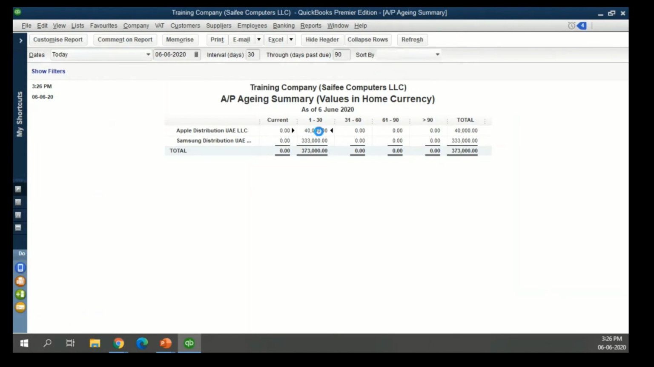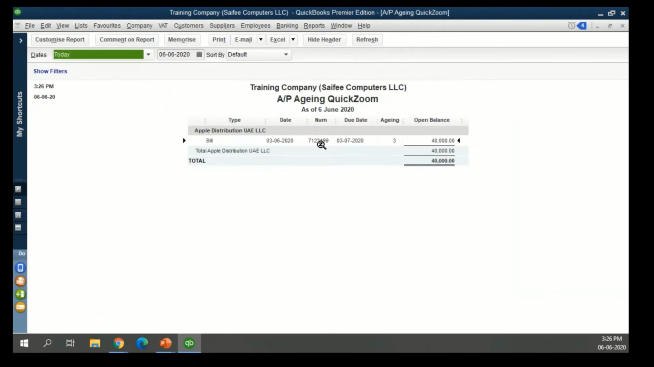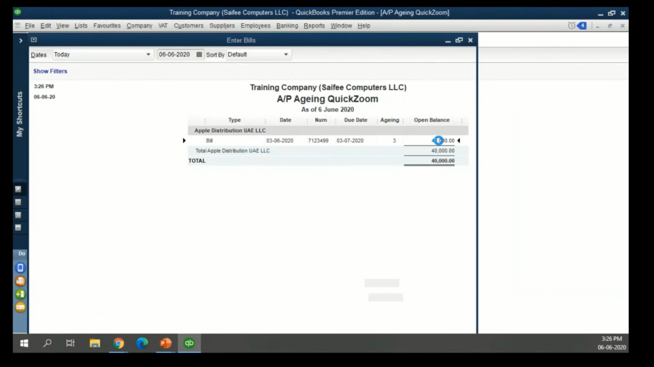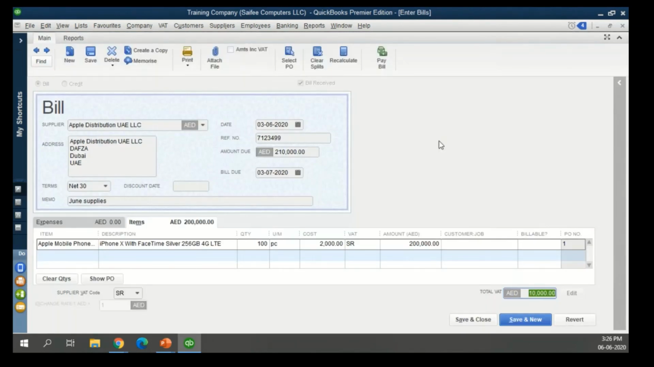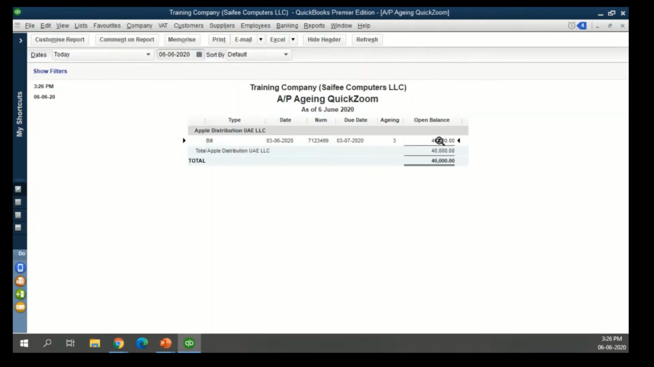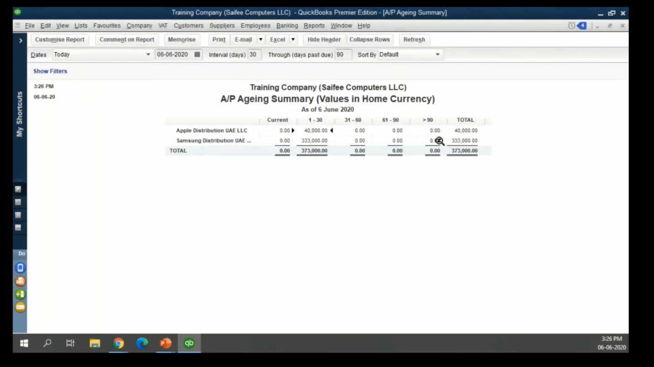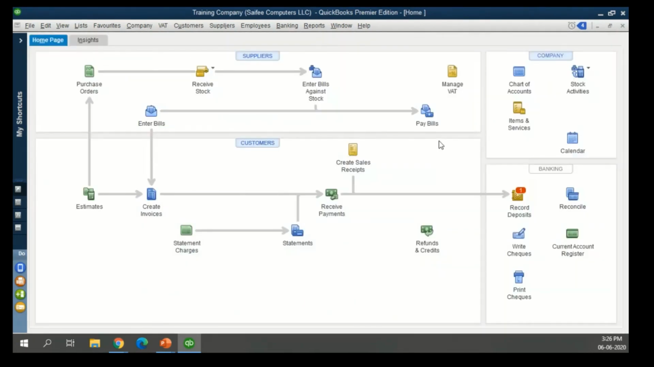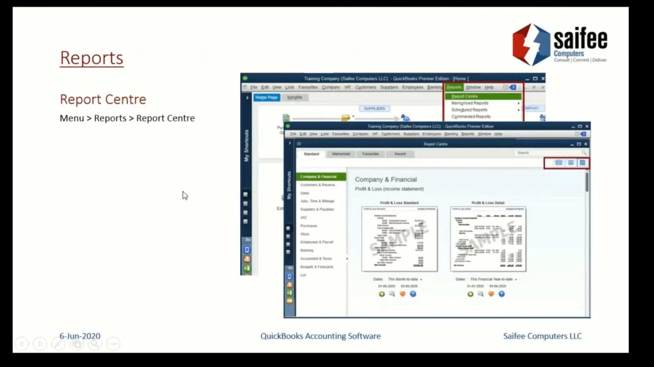Also, you might see there is a drill down functionality. Let's say I want to see that 40,000 invoice from Apple Distribution, which invoice it is. I can drill down and open and have a look at the invoice which was entered earlier. So that's where the ease of use, ease of access, or the speed at which you can access comes into picture. So that's what we did with the report center. And you can browse to any report from this menu and you can customize these reports for yourself.